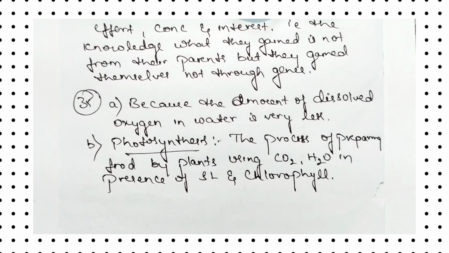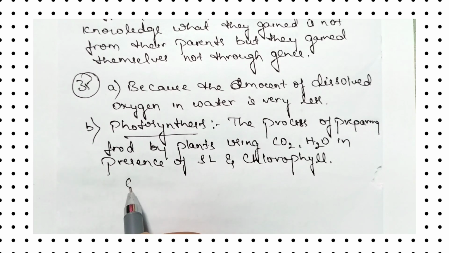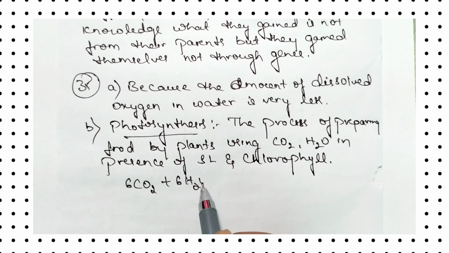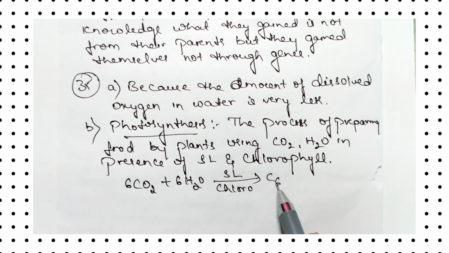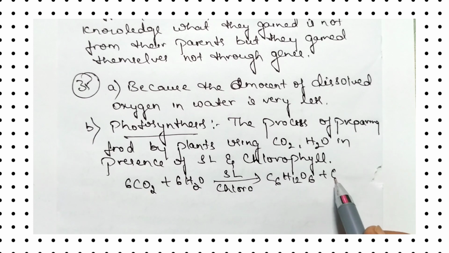It is called photosynthesis. 6CO2 plus 6H2O in presence of sunlight and chlorophyll forms C6H12O6 carbohydrate plus byproduct oxygen.